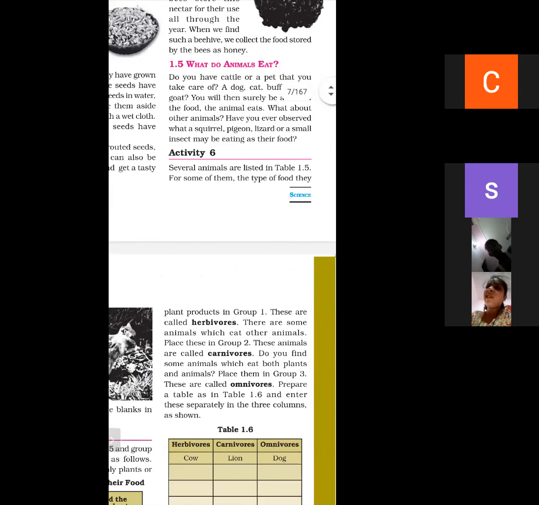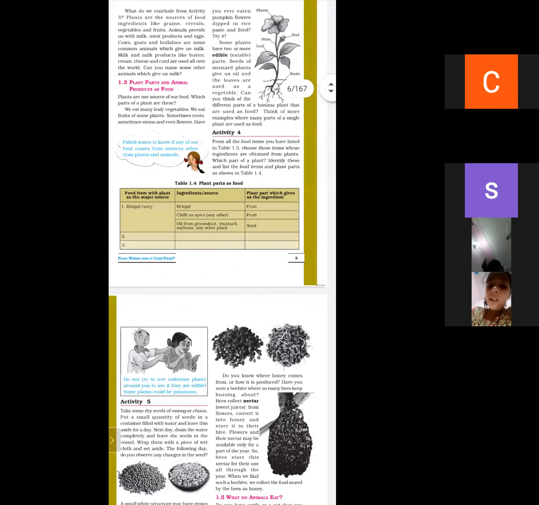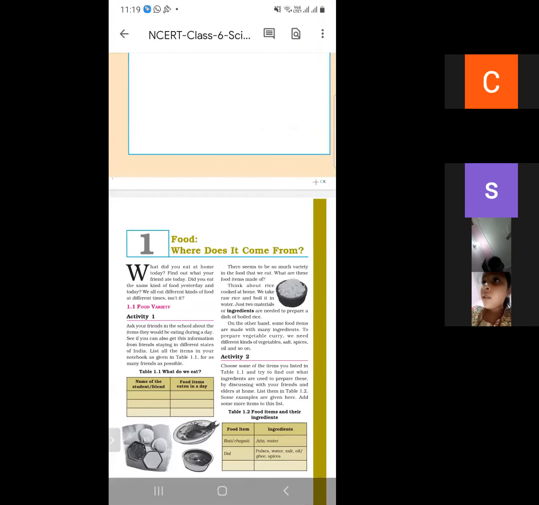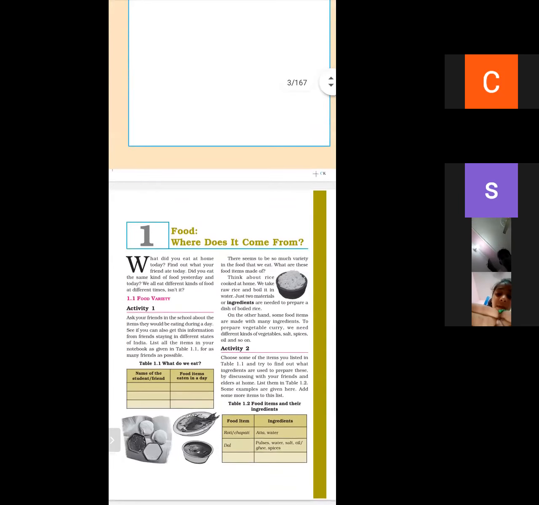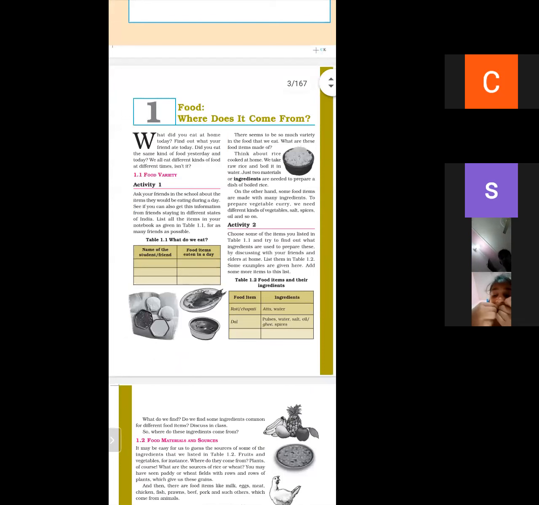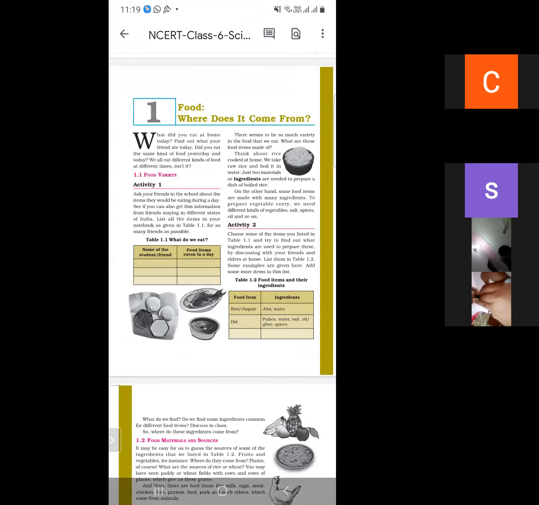So we have studied, first, what do we mean by food? Why do we need food? Food is a chemical substance that gives us energy to do work. Second is, why do we need food? We need food for getting energy. Second is, what are ingredients? Material required to make a particular dish are called ingredients.